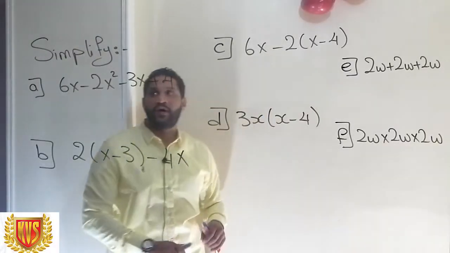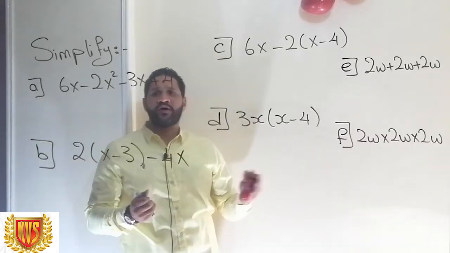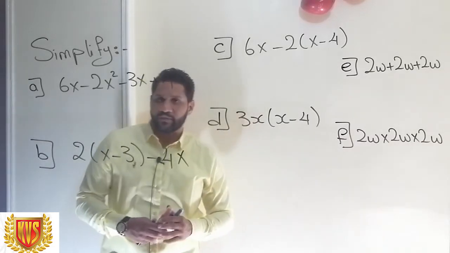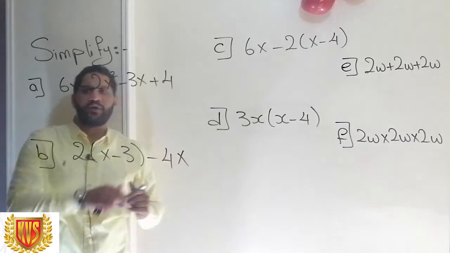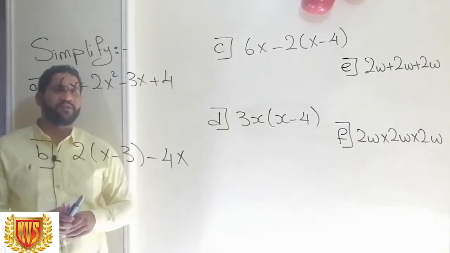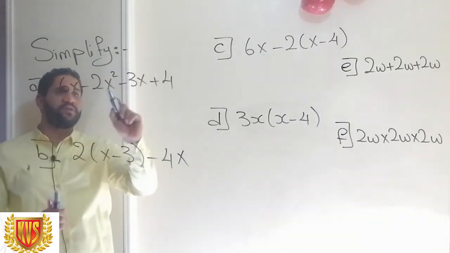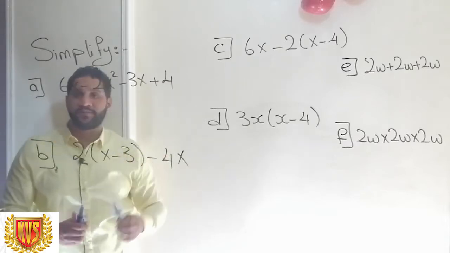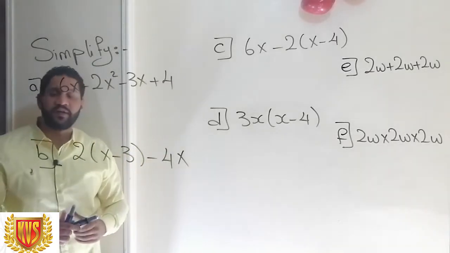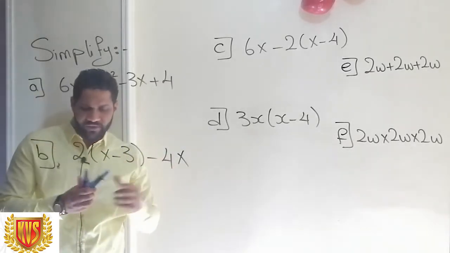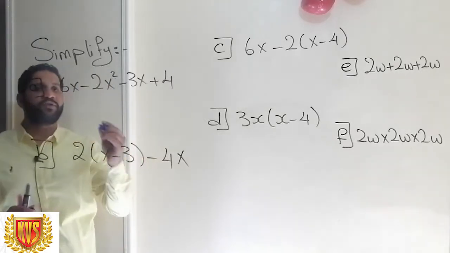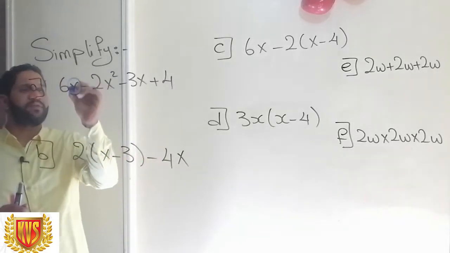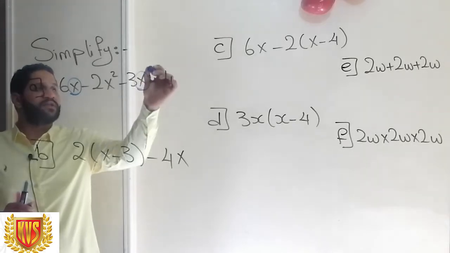Let's start with how to simplify an expression. This is a common question and a very easy one. When I look at number A, I can see that I have 6x minus 2x to the power of 2 minus 3x plus 4. To simplify an expression, you must add like terms. What are like terms? Like terms are terms having the same letter with the same power.